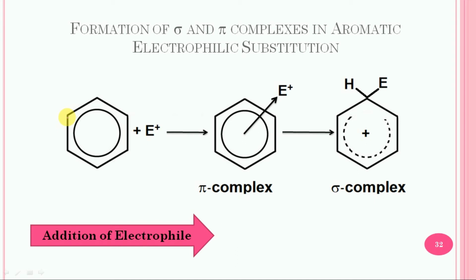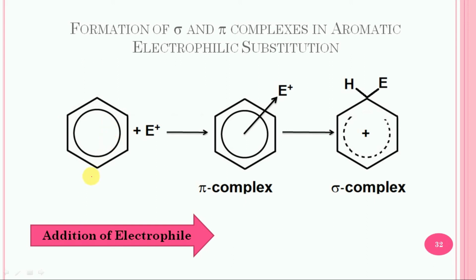However, in many cases it has been suggested that the electrophilic attack on the benzene ring initially leads to the formation of a pi complex between the ring and the electrophile. In this complex there is no actual bond formation. The electrophile is merely held close to the aromatic ring by the pi electron cloud of the ring.